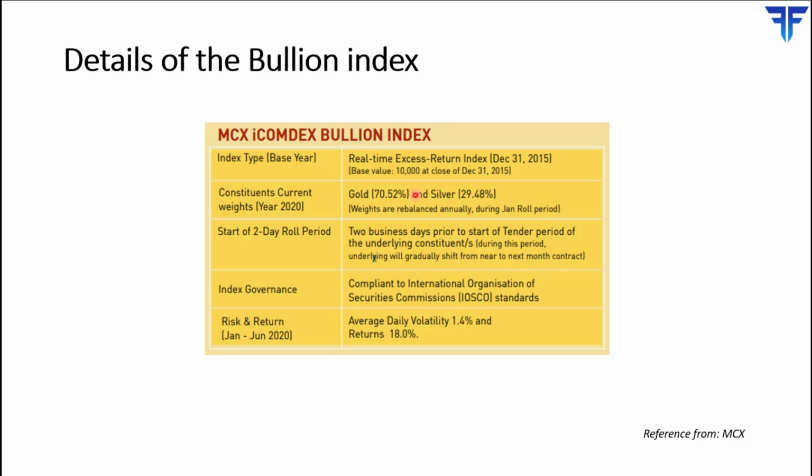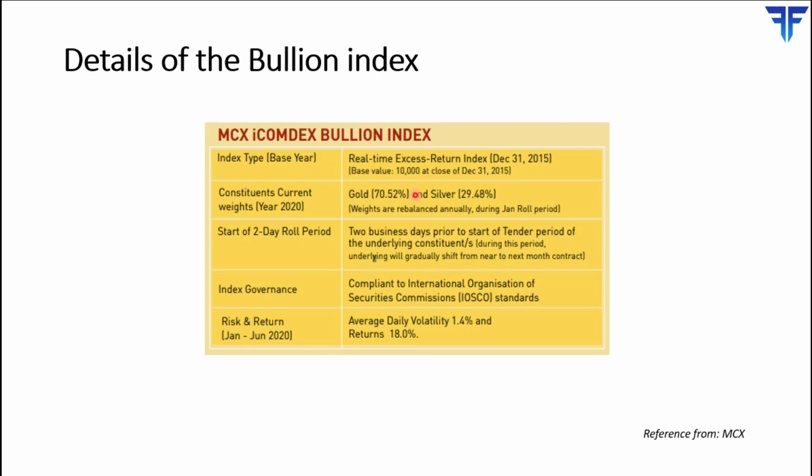Now when do the rolls start? The roll starts 2 business days prior to the start of the tender period of the underlying constituents. So what this means is, if a particular individual futures contract, let's say gold futures, expires on say 5th October, then the tender period starts 5 days prior to that.